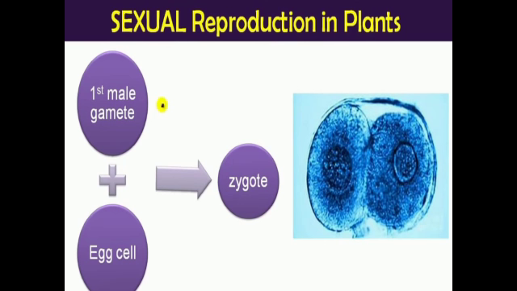So here is the conclusion of the fertilization process that we studied. As we saw, two male germ cells were released, two male gametes or two male sperm cells, anything you can use. The first male gamete fuses with the egg cell and produces a zygote. This is the microscopic view.